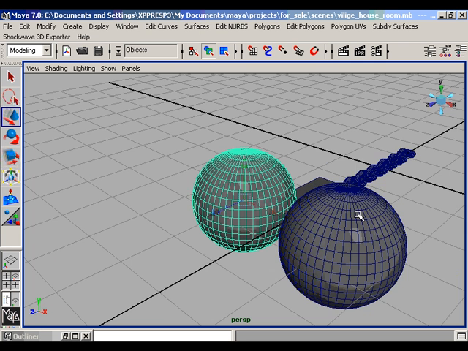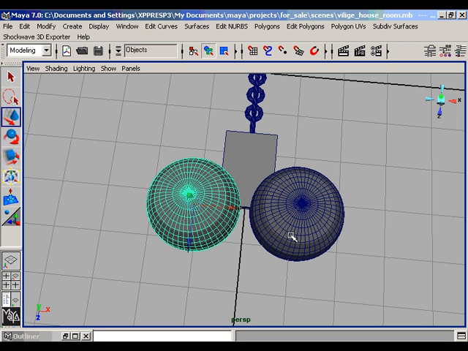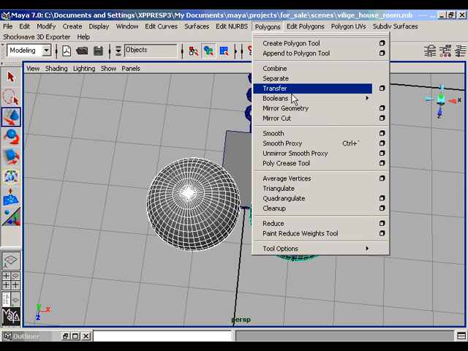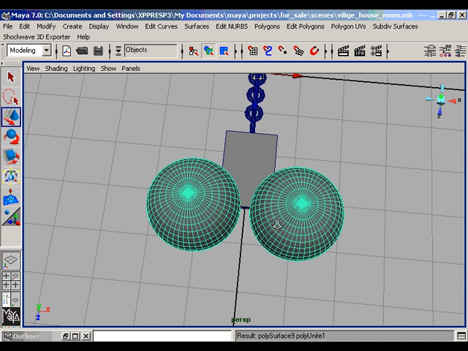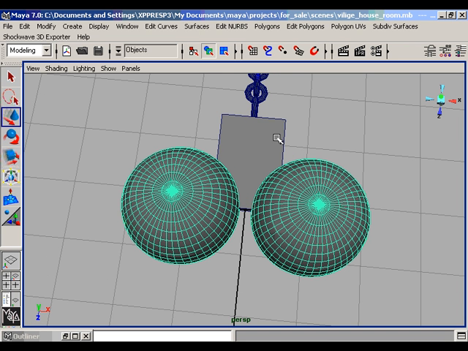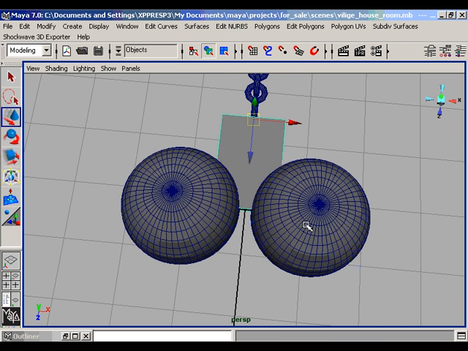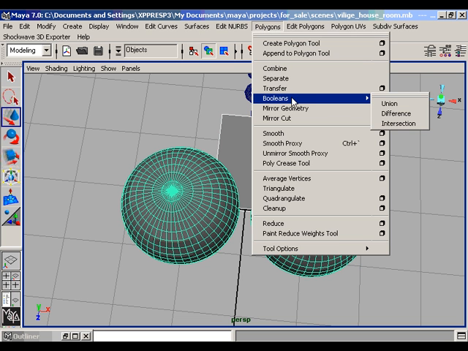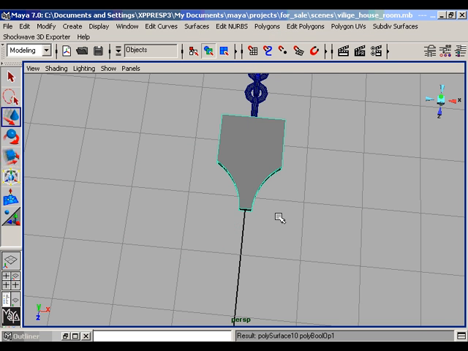Select both of the spheres one after one and combine them with each other. Select the cube and then select the combined spheres, go to the polygon Boolean operation and press difference. Now you have this shape.